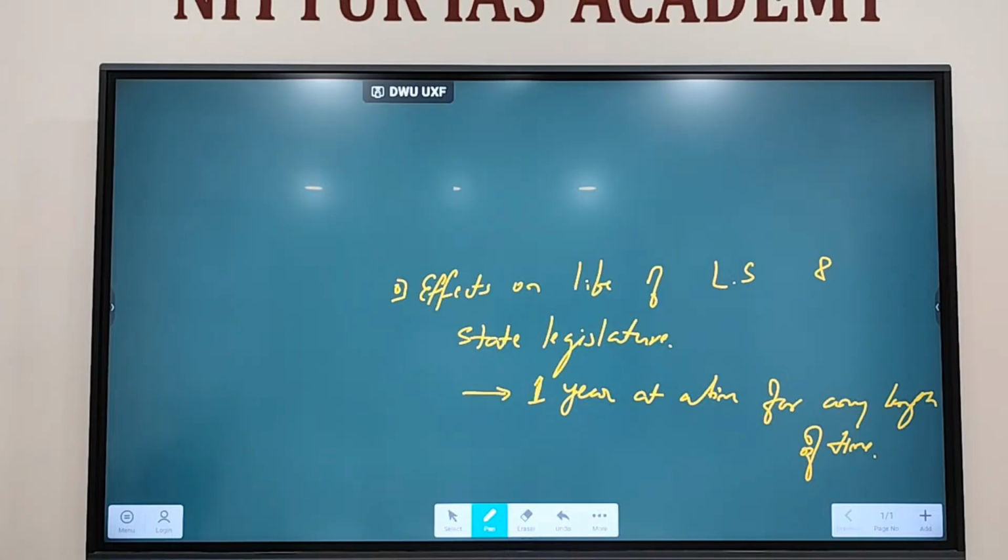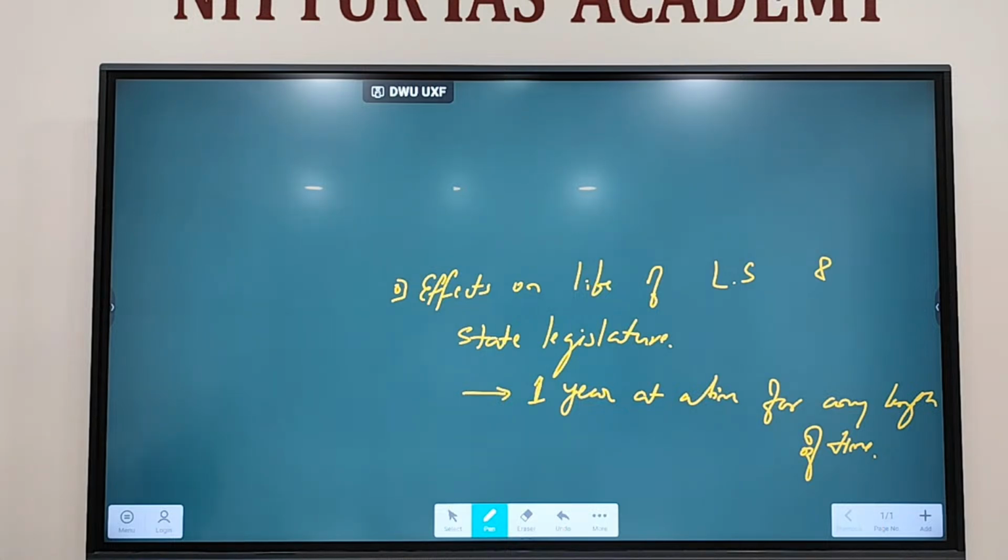Here, the president has the power to announce the emergency. Whether it is 6 months, the president's power, then how is it 1 year? I'll come to that. National emergency can be imposed for 6 months. That can also be extended every 6 months, for any length of time. Then who extends it? Parliament will extend it. Parliament will have to pass a resolution, then the President will impose it.